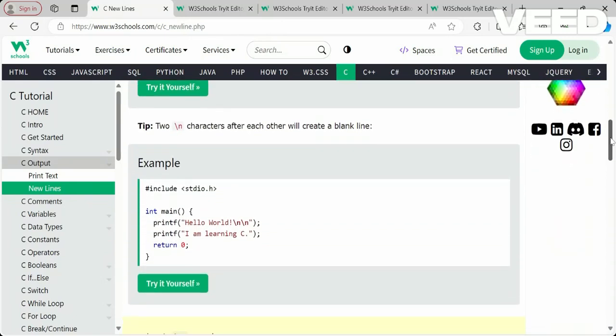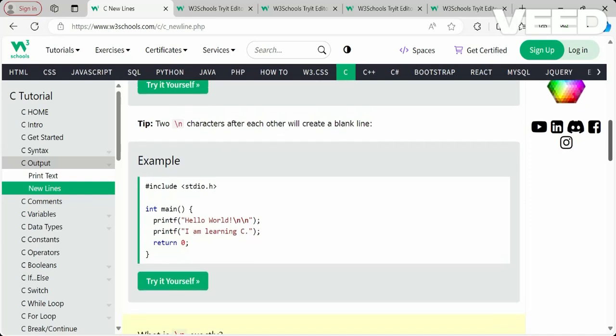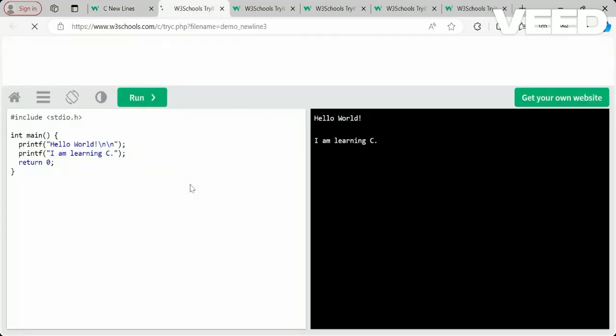Each time you use this backslash n, it will create a new line. If you want two lines, then you can go with two backslash n's. Then you will be getting two lines of space. So yeah, it will take a new line. If you add backslash n, it will make an empty line there. So that is how double backslash n will be working.